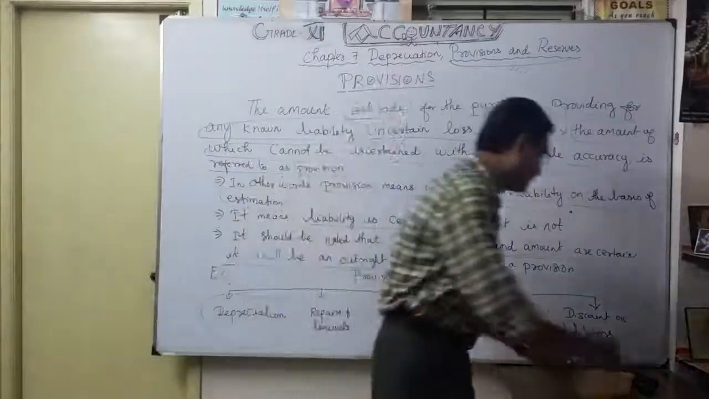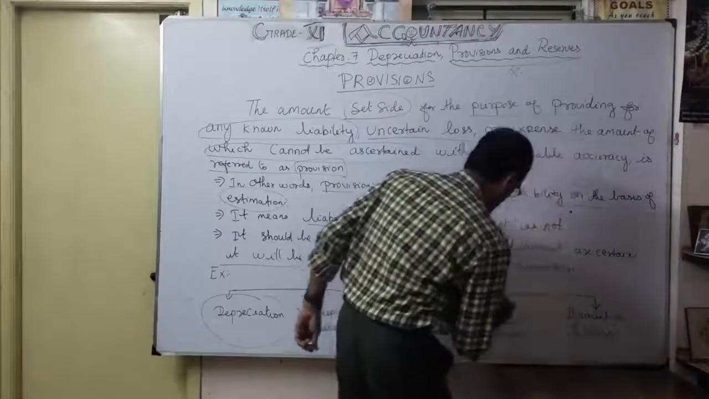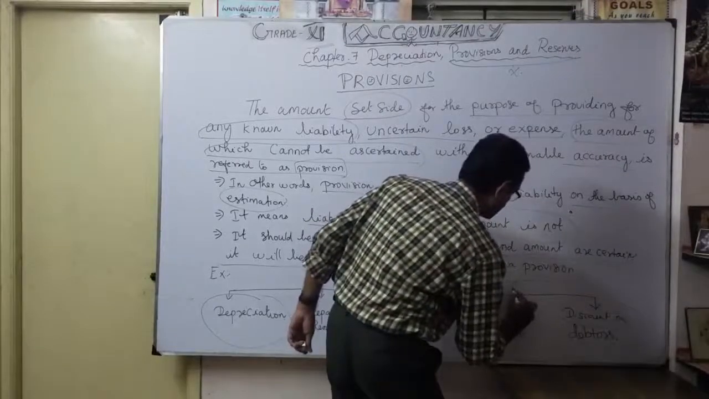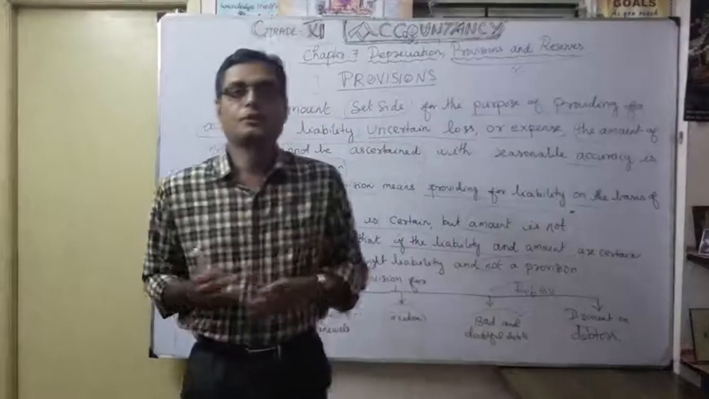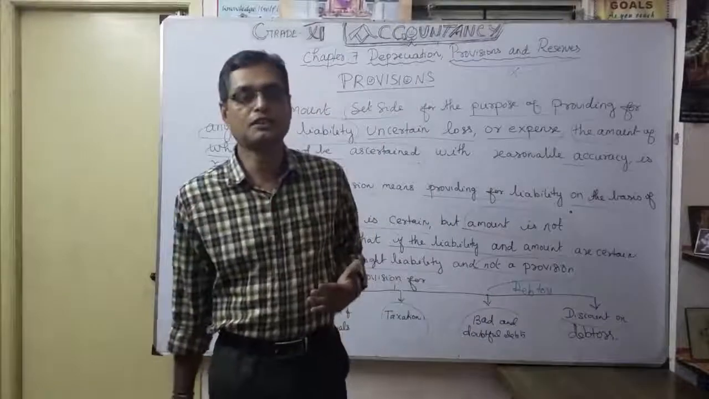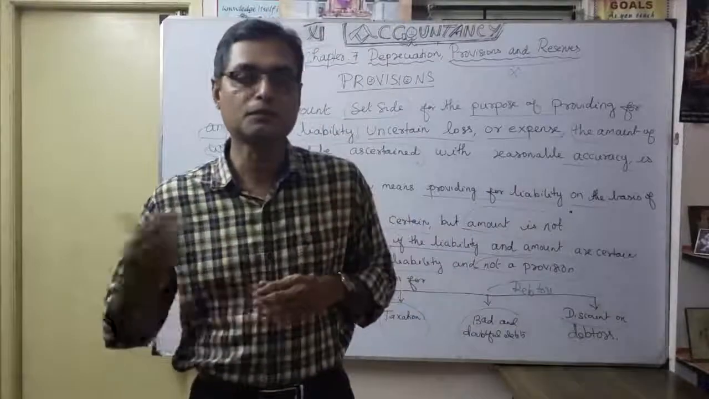And finally, it's very important, the discount on debtors. These two are based upon whom? Debtors. What is discount on debtors? Usually you are giving discount. Why are you giving discount to debtors? To encourage sales, correct? Just as you get discount received from the supplier.